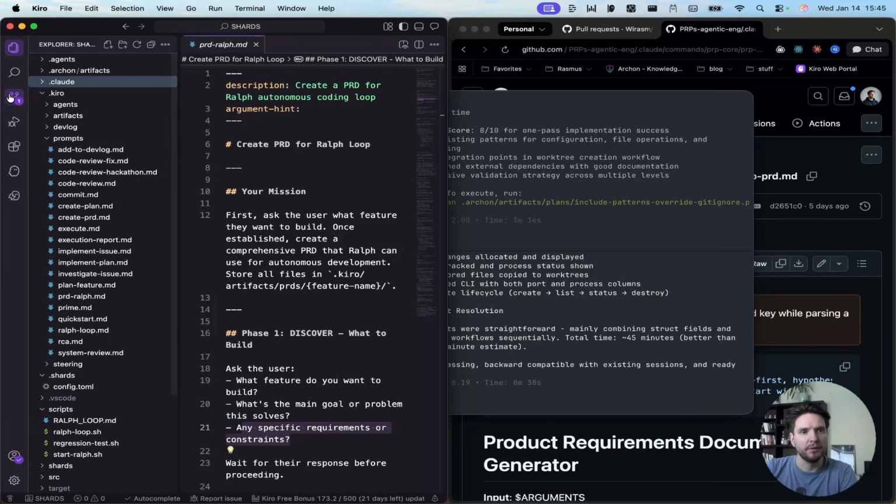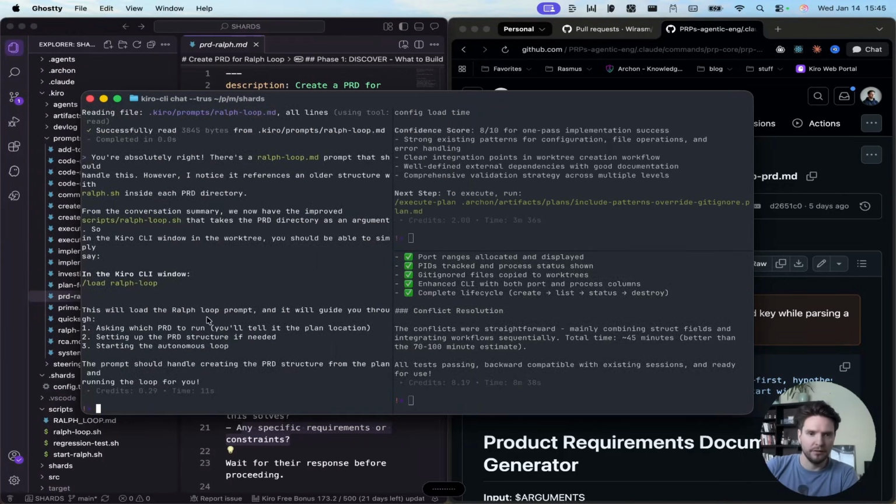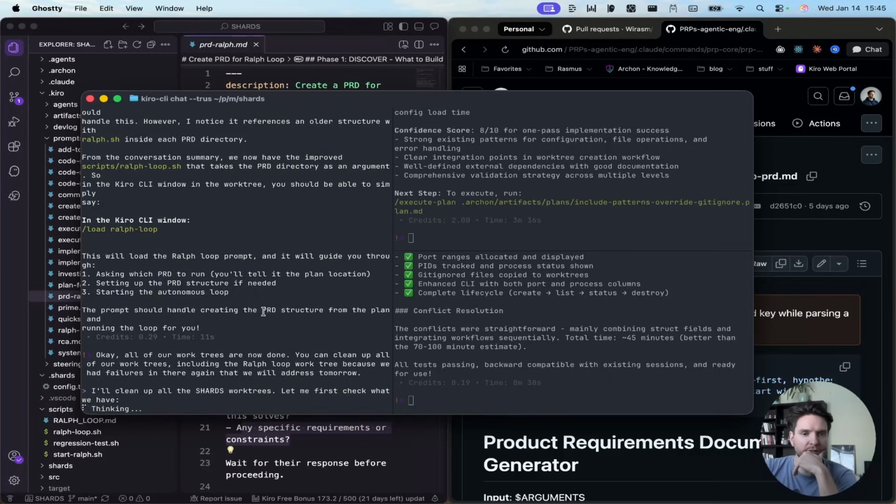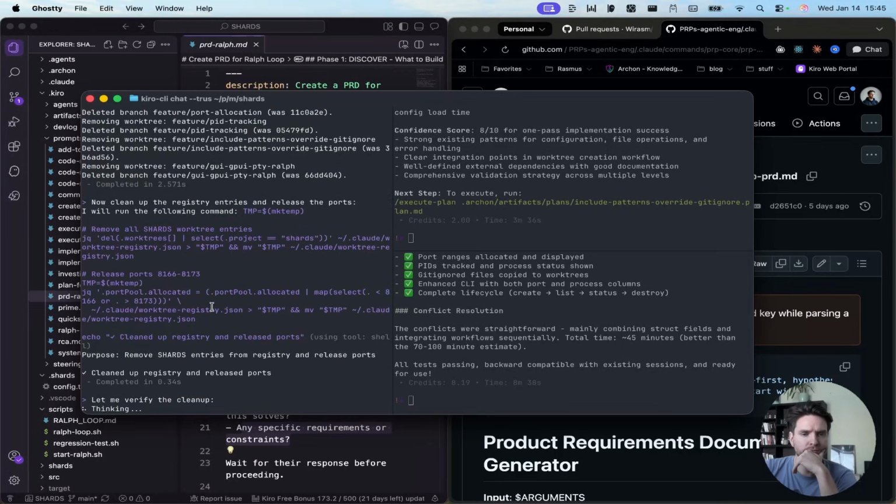Okay, this seems to be pretty good. We don't need that file. I'm just going to tell this guy, okay, all of our work trees are now done. You can clean up all of our work trees, including the Ralph loop work tree, because we had failures in there again that we will address tomorrow. So now it's just going to clean up the work trees. Yeah, checking the registry. Perfect.